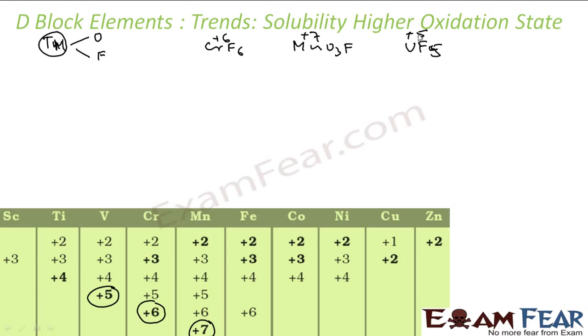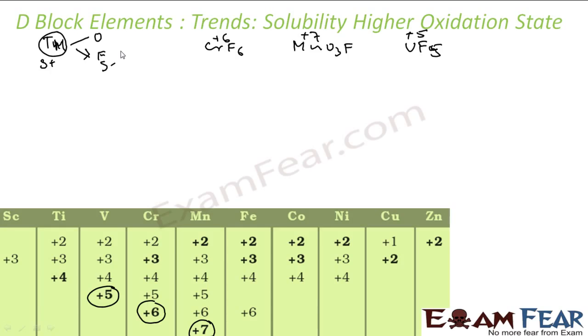Why? Because the ability of fluorine to stabilize the highest oxidation state is, again as I told, due to higher bond enthalpy and higher lattice energy. The main reason is that it is very highly electronegative. It tries to pull electrons toward itself. This leaves a positive charge on the metal and you can get the higher oxidation state. Also the fluorine size is small, so the lattice energy is very high and the bond enthalpy is also very high.